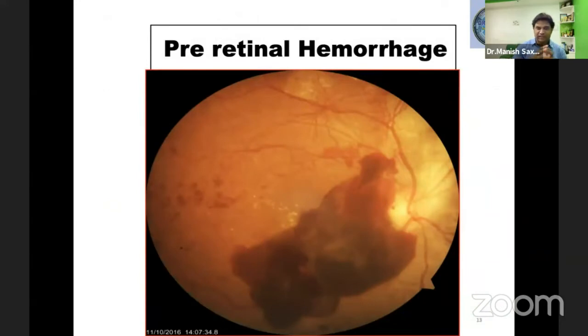Now, when these neovascularizations, NVE or NVD, rupture, what happens? Suppose the bleeding is happening in the subhyaloid space, which is the space between the posterior hyaloid and the retina. Most of the time these hemorrhages take a boat shape. These are called pre-retinal hemorrhage. Mostly it's a boat shape, but it can be irregular, like in this picture. This simply explains that patients have neovascularization which is rupturing, and they have this pre-retinal hemorrhage and need immediate treatment.